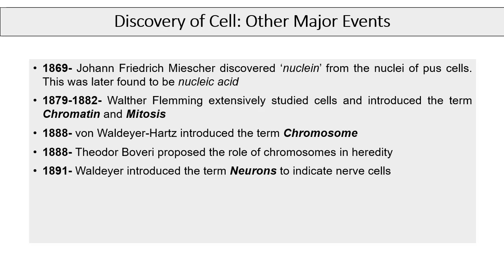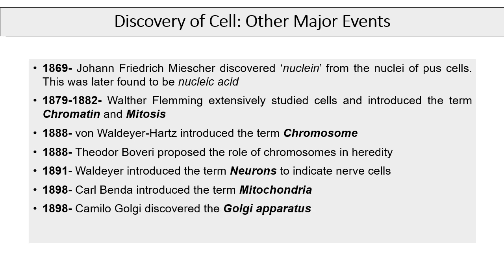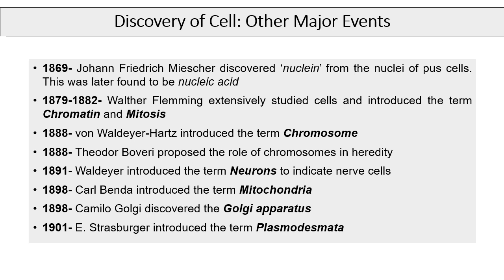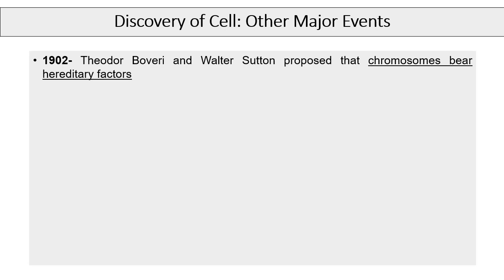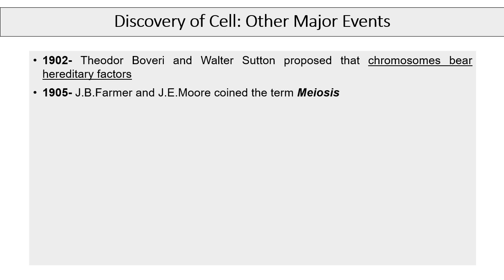In 1891, Waldeyer introduced the term neurons to indicate nerve cells. In 1898, Carl Benda introduced the term mitochondria. In 1898, Camillo Golgi discovered the Golgi apparatus. In 1901, Edward Strasburger introduced the term plasmodesmata. In 1902, Boveri and Sutton proposed that chromosomes bear hereditary factors. In 1905, Farmer and Moore coined the term meiosis.